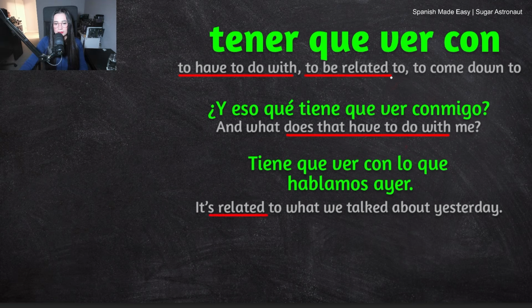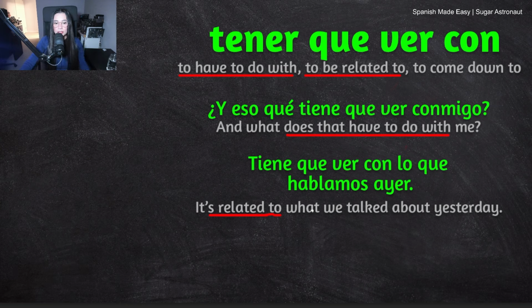So this one, to be related to something. It's also similar to saying it has to do with what we talked about yesterday.